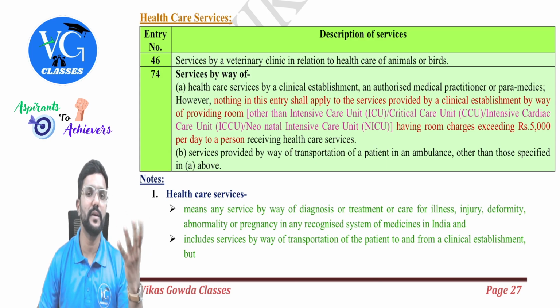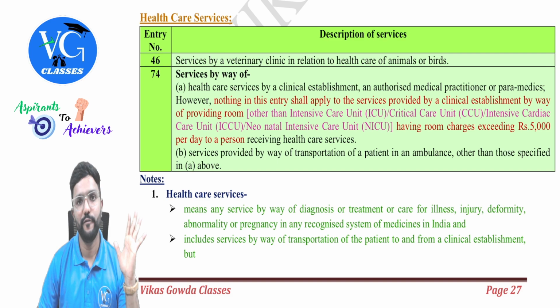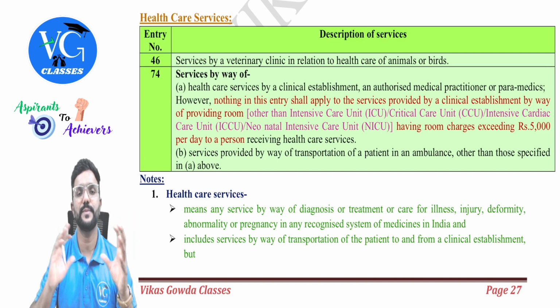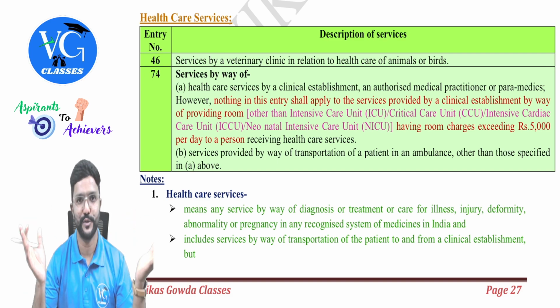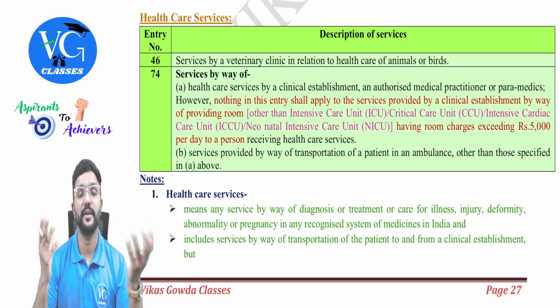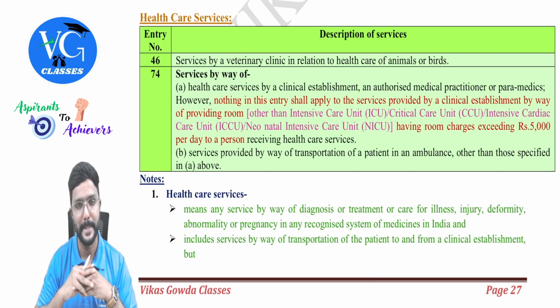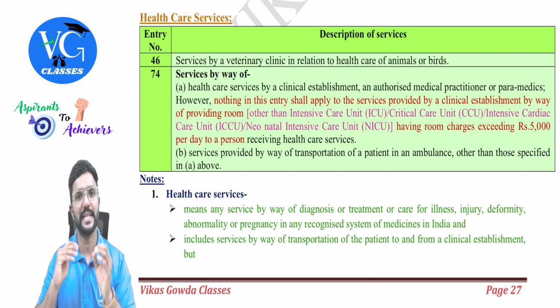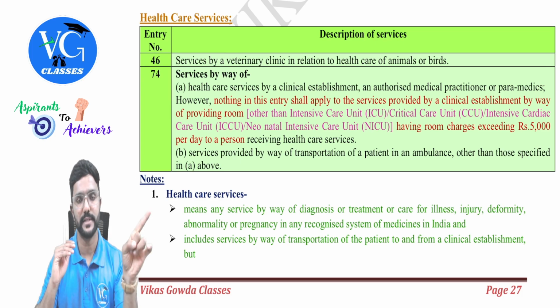Sir, what if it is 5,000 or less? Fully exempt. Fully exempt. And you guys know in hospitals and all, they will have different categories of rooms, with AC, without AC, with TV, without TV, with extra bed or without extra bed, like that. So if room charges is less than or equal to 5,000, fully exempt. More than 5,000, fully taxable.